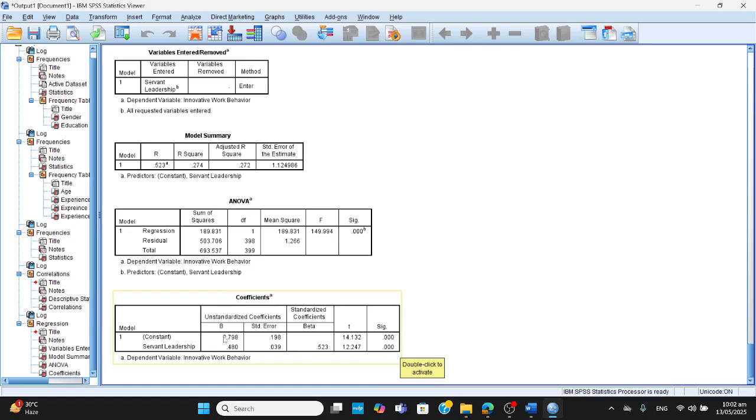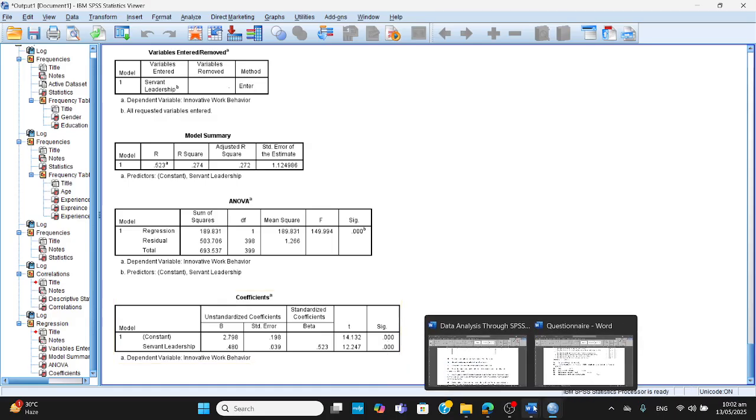So, with the help of this coefficient, we can see whether the effect is positive or negative. So here the effect is positive, and with the help of the significance value, we can find whether it is significant. So we can see now that it is significant.